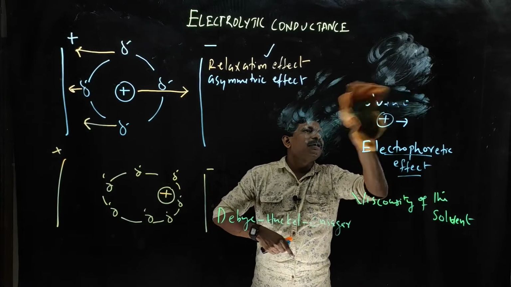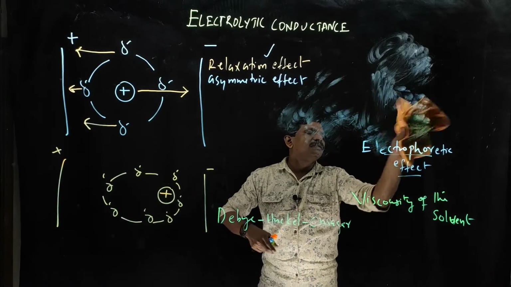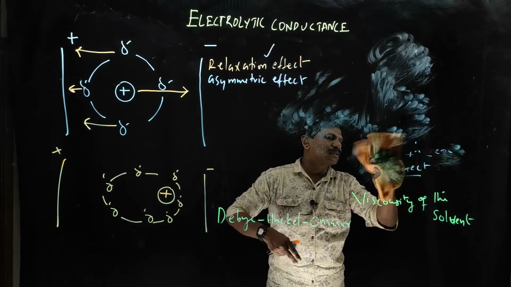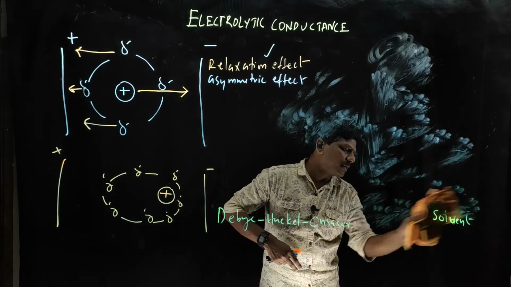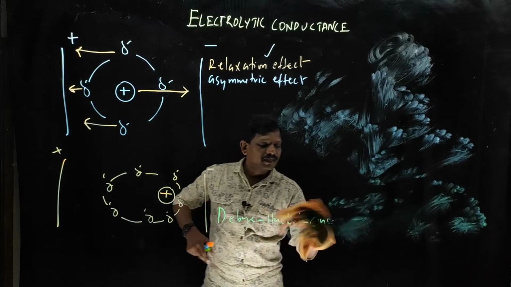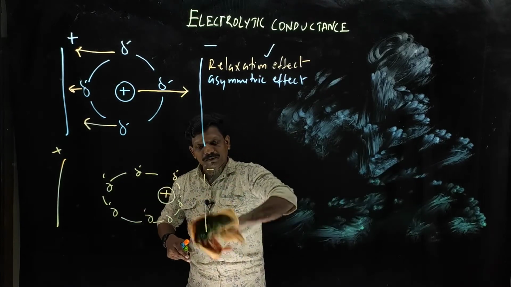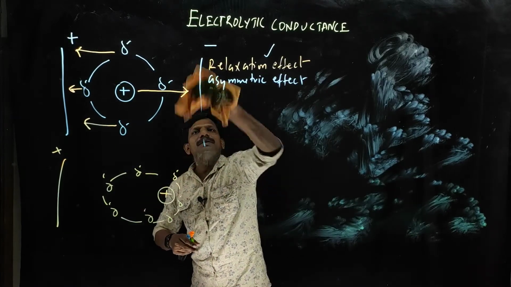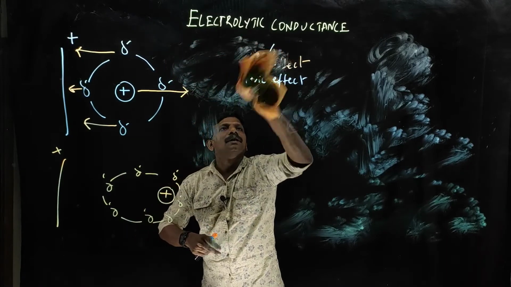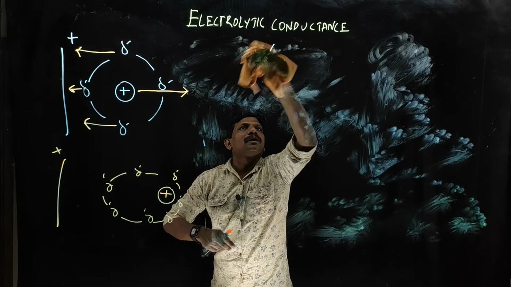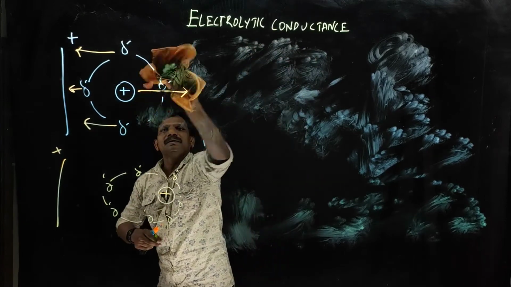Okay, so I told you this is the realistic approach to find out the molar conductivity experimentally. That means many important, realistic factors we accounted for in this equation.